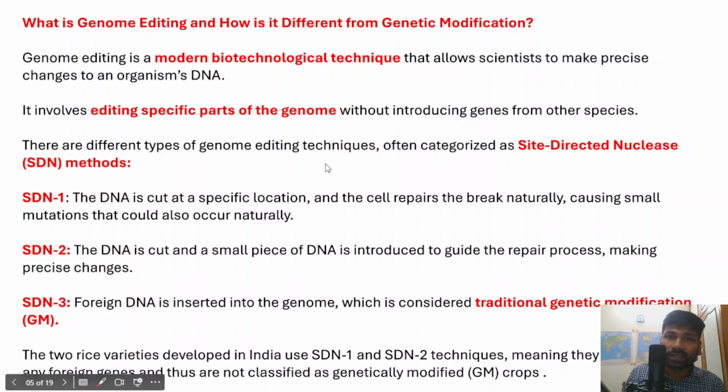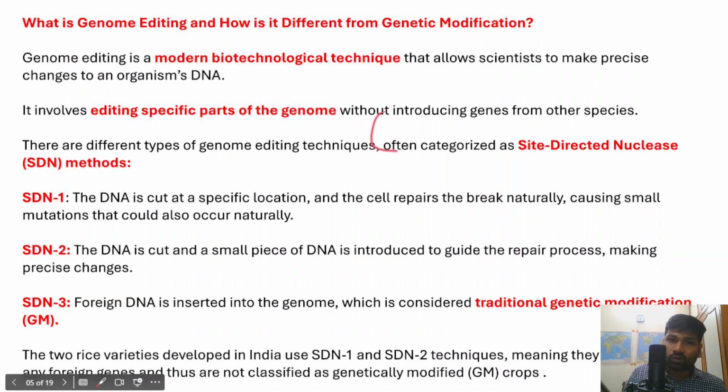And in fact, the very same genome editing will allow scientists to make precise changes in an organism's DNA. For example, imagine that there is an organism's DNA, and if farmers wanted to make certain changes in the genetic makeup of a particular plant species, they can do such changes, and those changes are also called precise changes, and this is what is called genome editing.